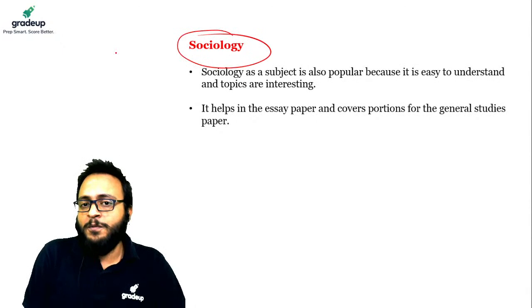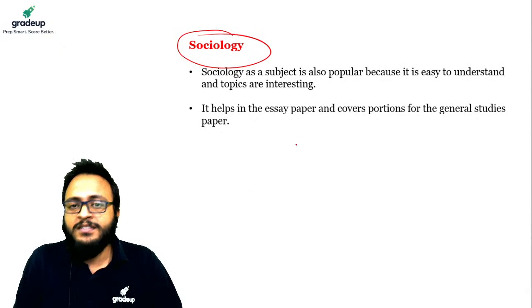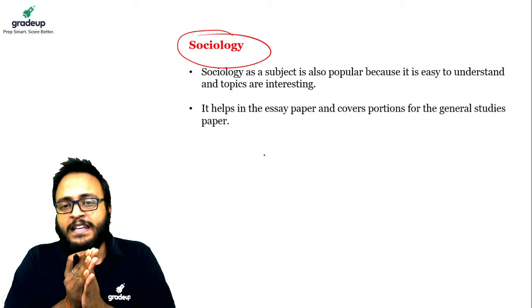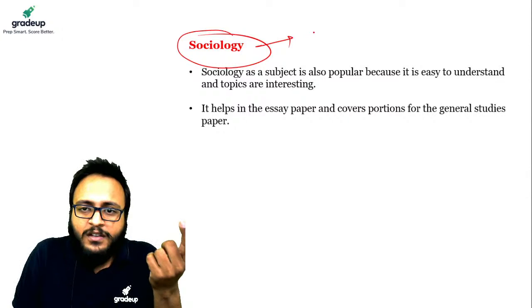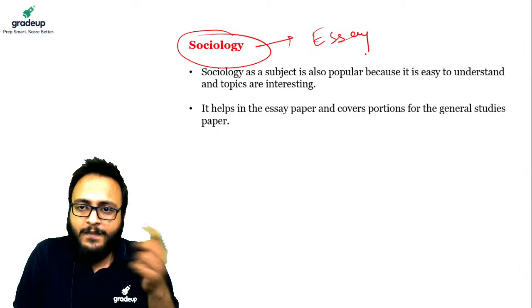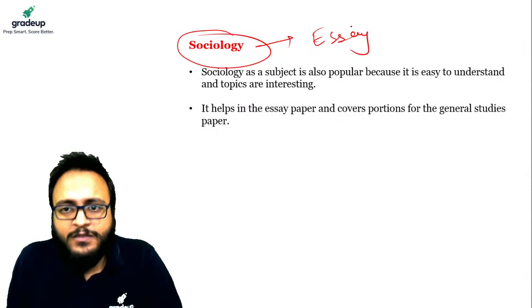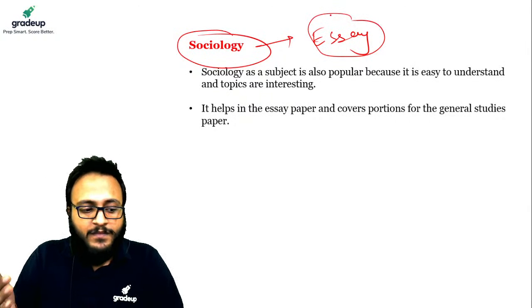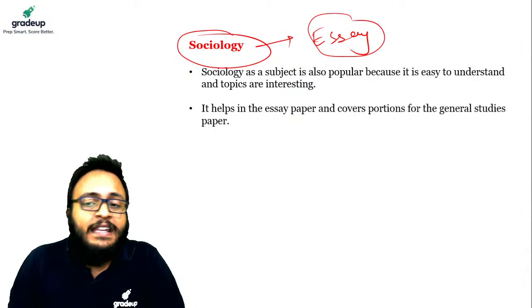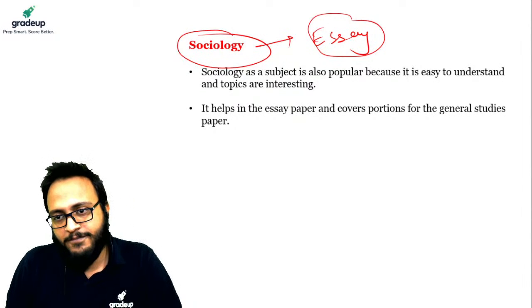Sociology is another very popular optional, guys. Very popular, because the most important thing is that sociology helps you score well in the essay paper. And the essay paper is one of those papers which can give you a great upthrust in achieving good marks.